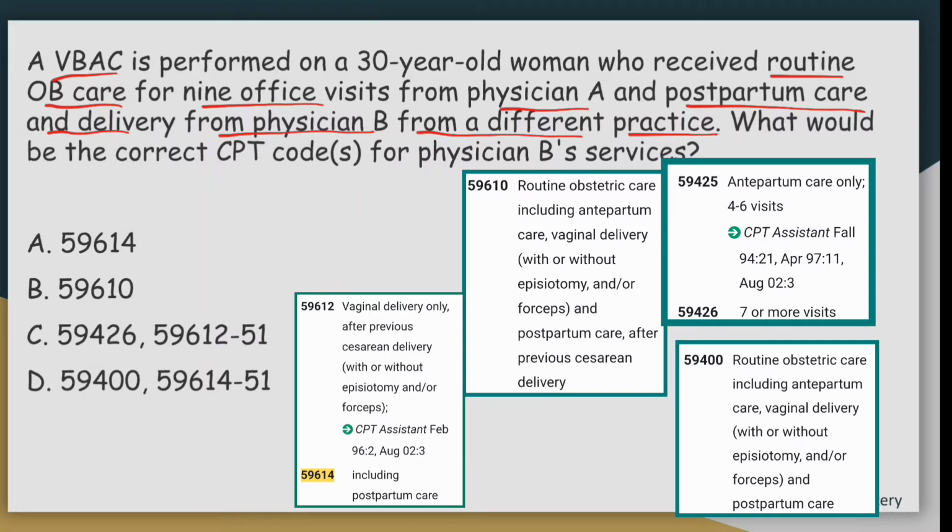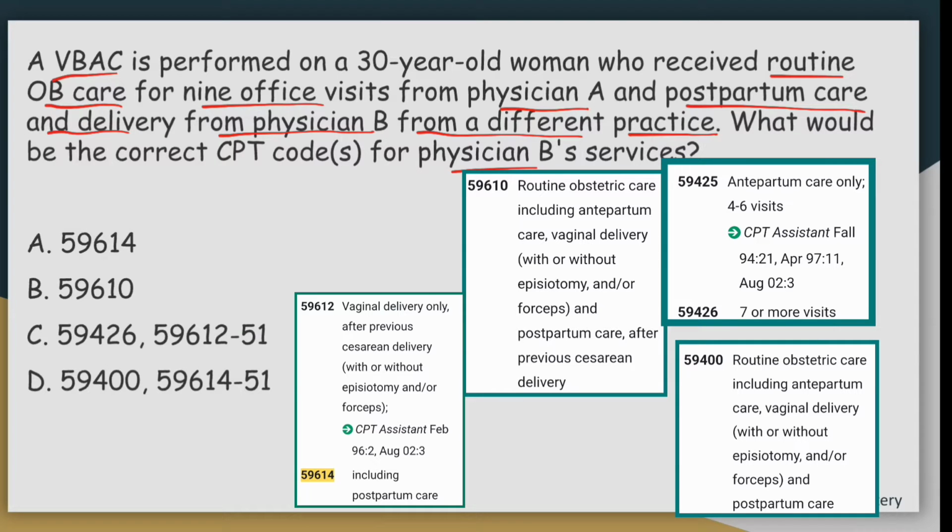In this question, we are asked to code only for physician B, who performed vaginal delivery and postpartum care, right? So the correct code for vaginal delivery only after previous cesarean delivery, including postpartum care, is 59614, which is present in option A.